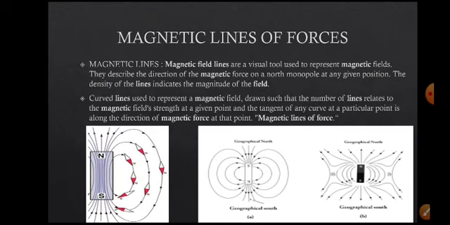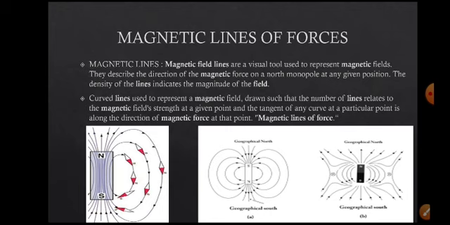The magnetic field lines are visual tools which are used to represent the magnetic field. They move from the north pole, right? It shows the direction of the movement of the north pole in a magnetic field. In which direction the magnetic field is moving, what is the field strength for that north monopole, and the density gives the magnetic field strength. These curved lines are used to represent magnetic fields.